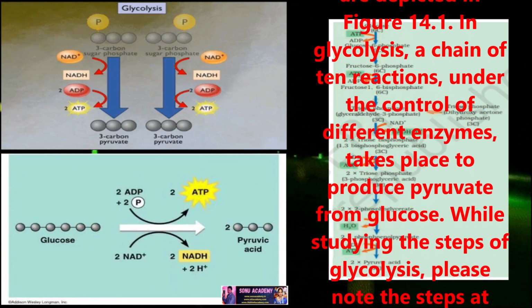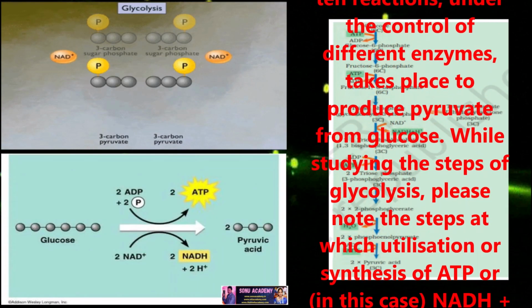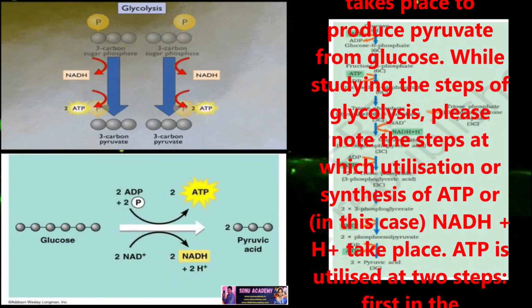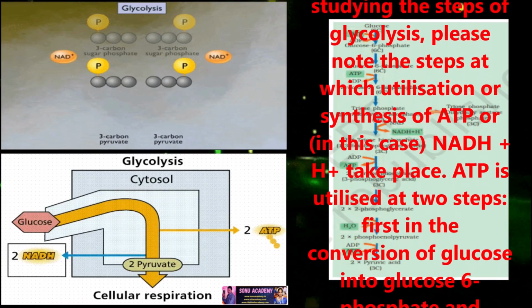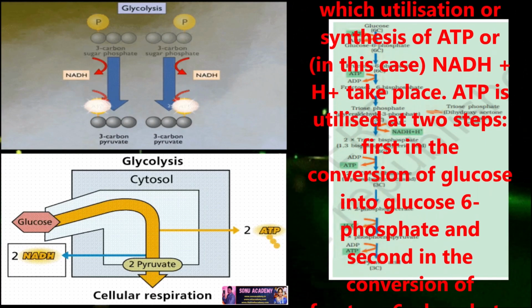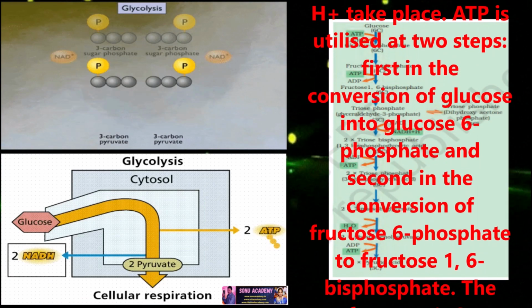In glycolysis, a chain of 10 reactions under the control of different enzymes takes place to produce pyruvate from glucose. While studying the steps of glycolysis, please note each step at which utilization or synthesis of ATP or NADH plus H plus takes place. ATP is utilized at two steps.